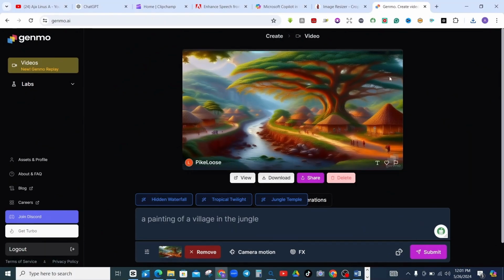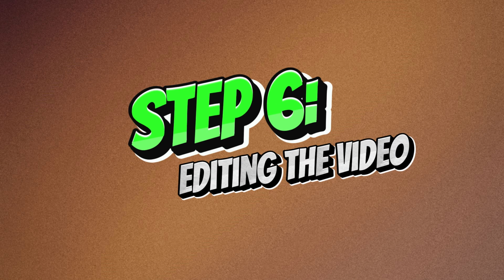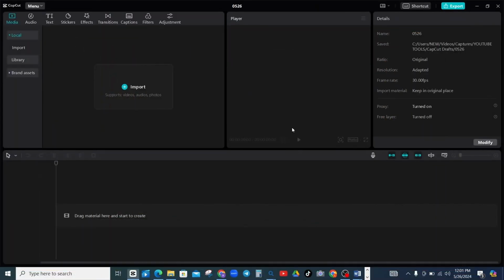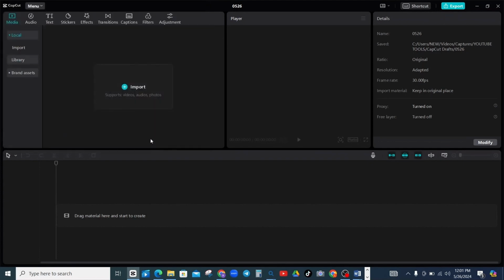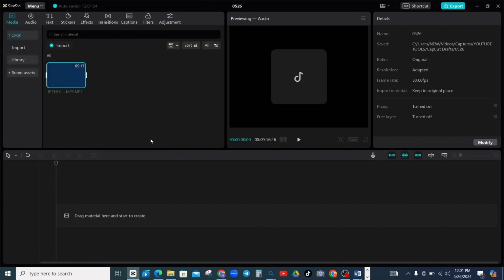So now let's continue. After that, we'll go over to the next step, which involves editing these videos. In this case, we're going to use CapCut. In CapCut, the first thing we need to do is to click on import. When you click on import, we're going to import the audio first, the one we used our voice to narrate. We're going to put it into CapCut before we start using all the images that we have generated to make it a complete video.